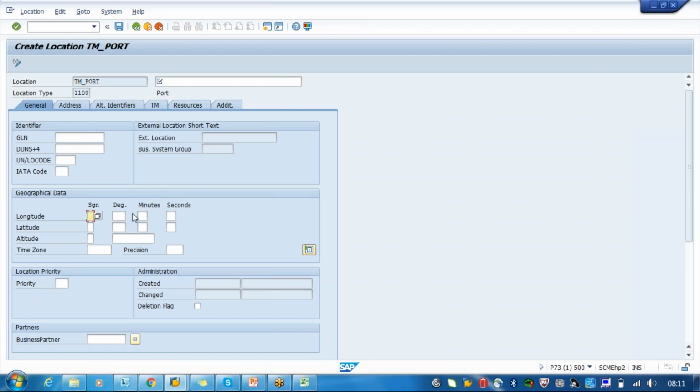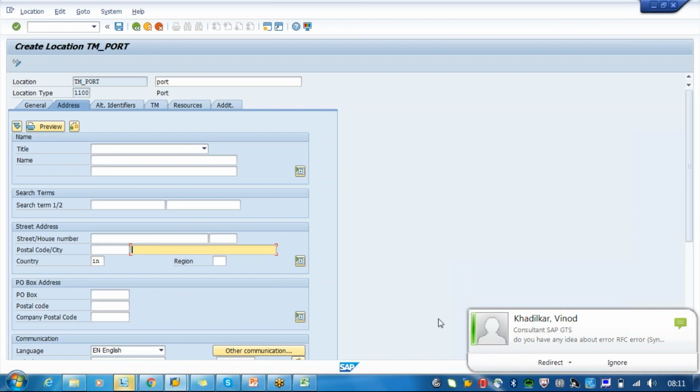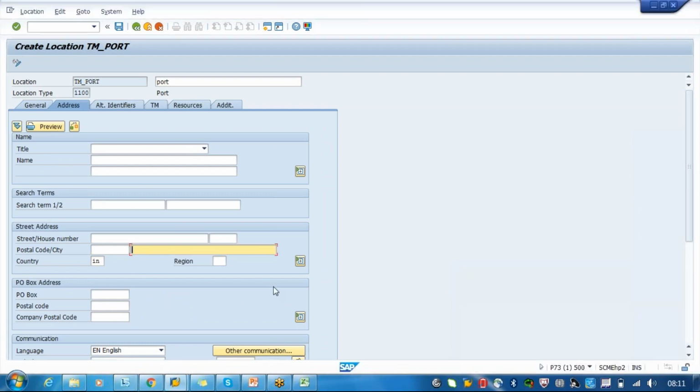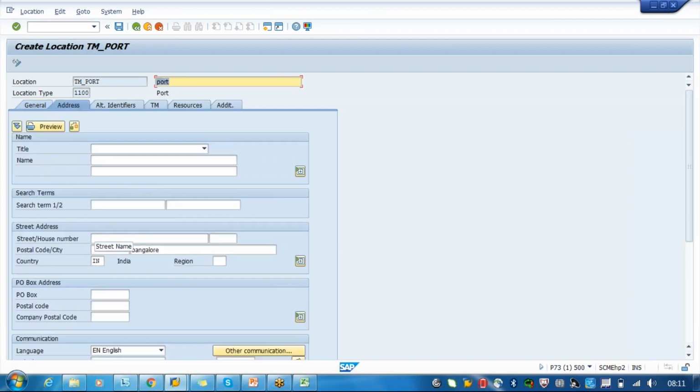So you have to enter the latitudes and longitudes based on the address. I'll just say port. We will just say this is India, and it is Bangalore. Based on this postal code and city and all, these details will be populated. So it's a geographical code. See here, automatically this is coming based on this address.